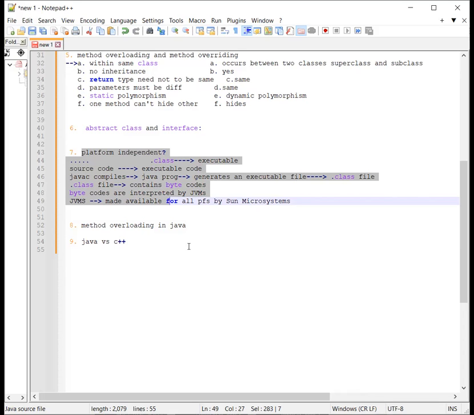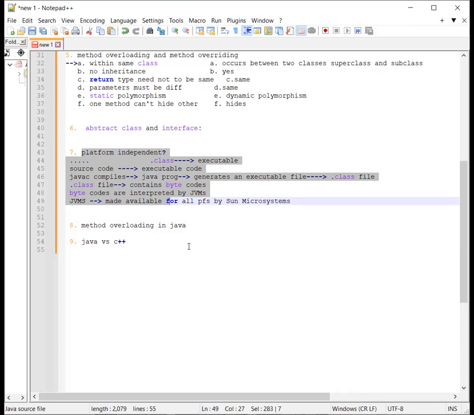Clear? So Java is platform independent, C++ is platform dependent. There are no pointers in Java, there are pointers in C++. There is no operator overloading in Java, but in C++ we have the concept of operator overloading.